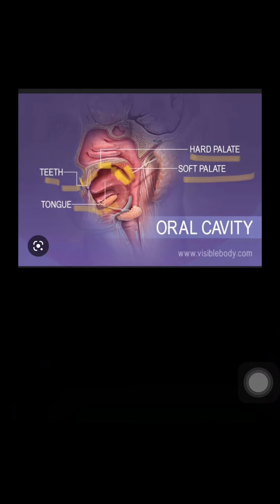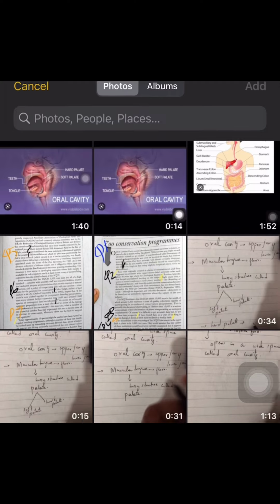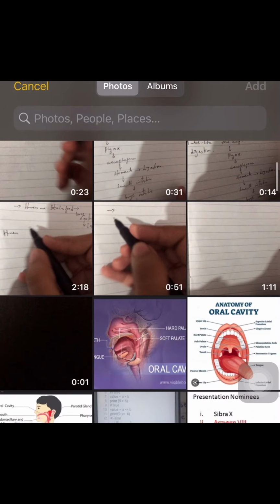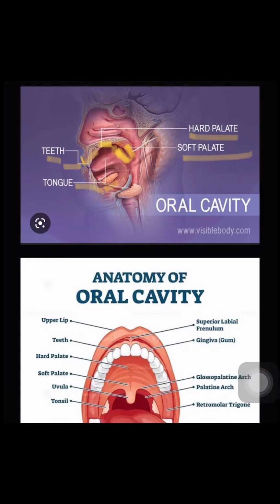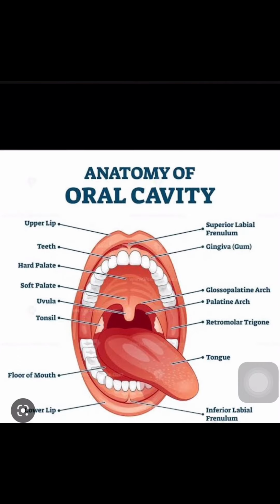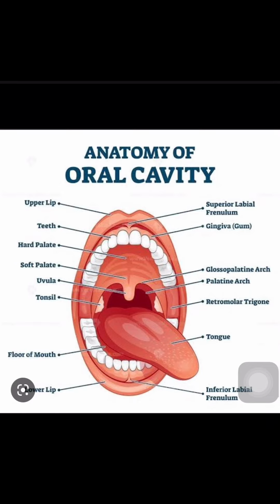After that, I take another picture for showing the oral cavity. Here you can see these are the lips, upper lip and lower lip. After that, these are the teeth.